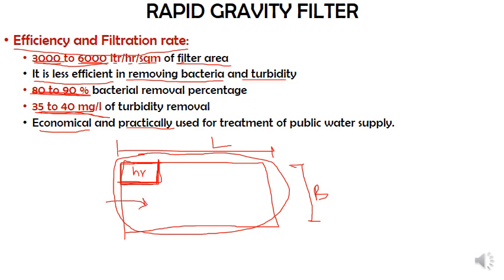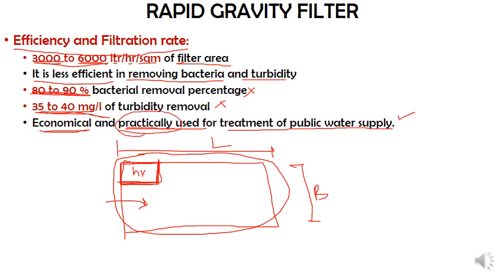Because of this, it is most widely adopted. So it is economical and practically used for treatment of public water supplies. Why do we use this for public water supply? Even though we have a lower percentage of bacterial removal as well as turbidity removal, it is because of its practicability when compared with the slow sand filter.